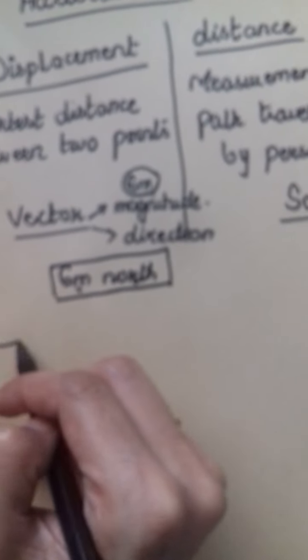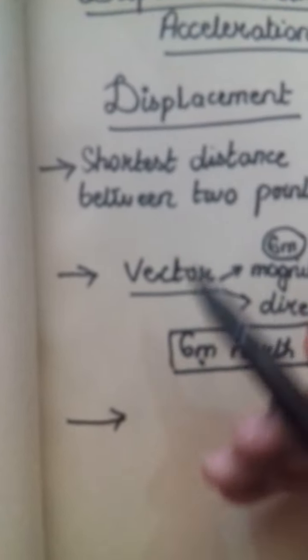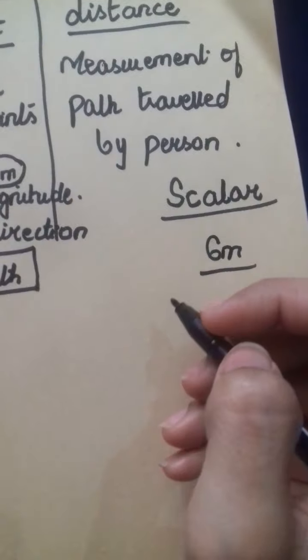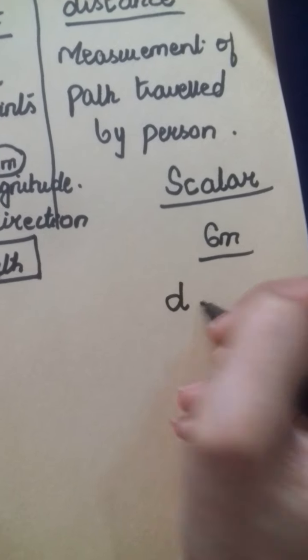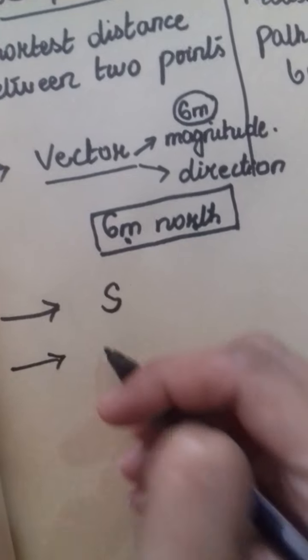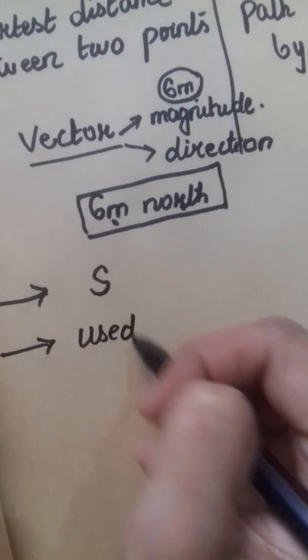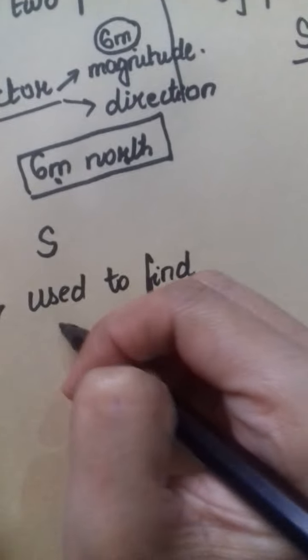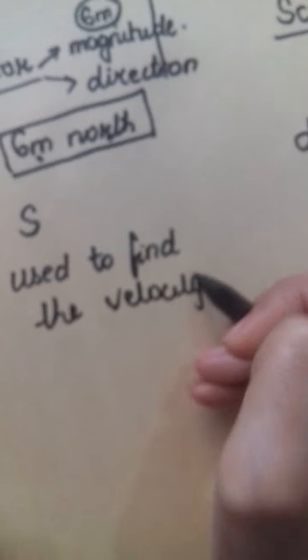And the third difference is that displacement is denoted by the term s, while the distance is denoted by the term d. And displacement is used to find the velocity, while the distance is used to find the speed.